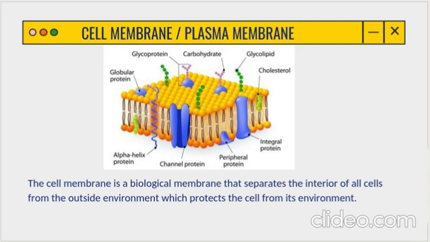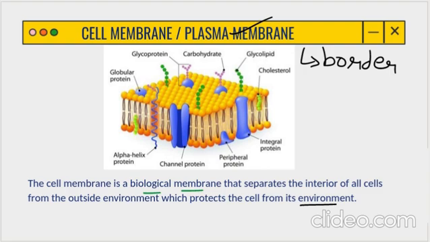So the cell membrane, when I say, it is a biological membrane that separates the interior of all cells from the outside environment, which protects the cell from its environment. It is also known as the plasma membrane. This plasma membrane is a border, a boundary on the outside of the cell. It is like a covering to the cell to protect it, to separate it from the outside environment and protect the cell.